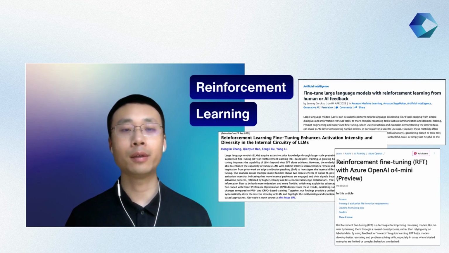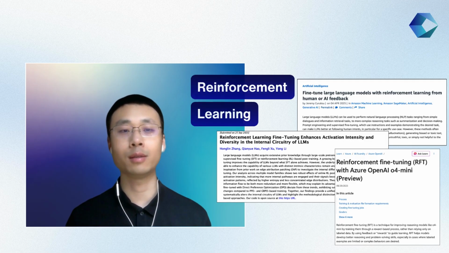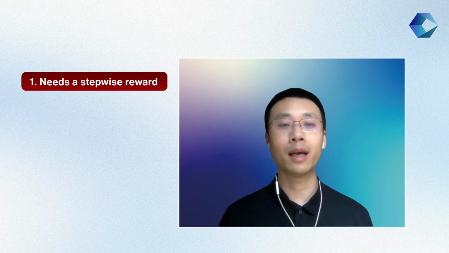However, RL actually has several limitations when it's applied to large language model fine-tuning. The first limitation is that RL usually needs a stepwise reward, which means that it would be better if we could have a token-level reward. However, this turns out to be very difficult to do, and it may not be helpful compared with outcome-based reward. So this makes RL not a very natural fit for this problem with a very long